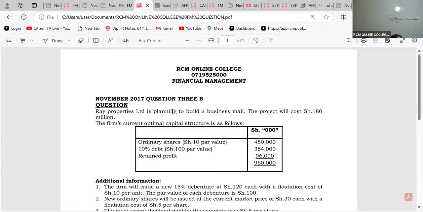So here we are. You're told Ray Properties Limited is planning to build a business mall. The project will cost 180 million. The firm's current optimal capital structure is as follows. So we have ordinary shares, 10% debentures, and retained profit.